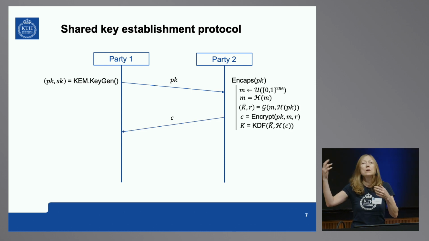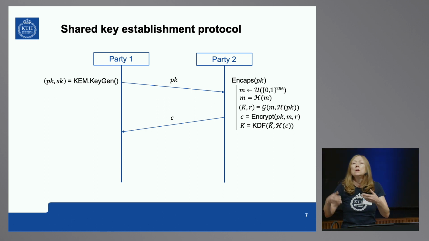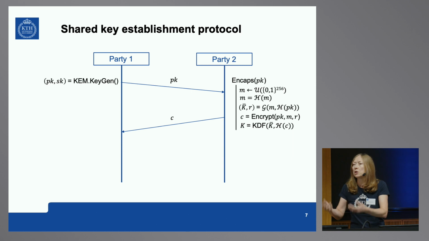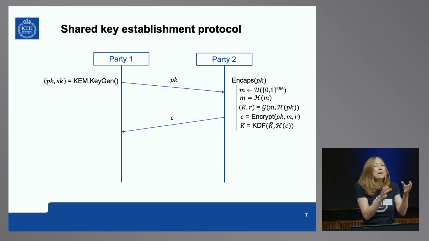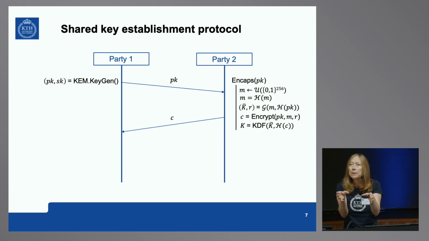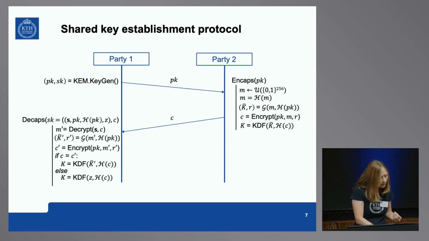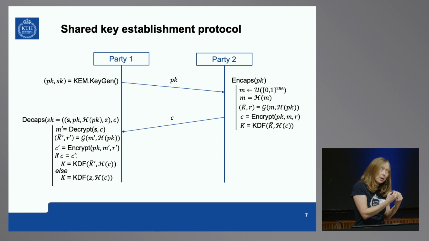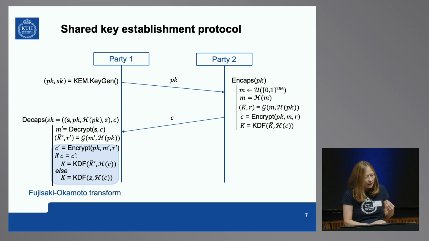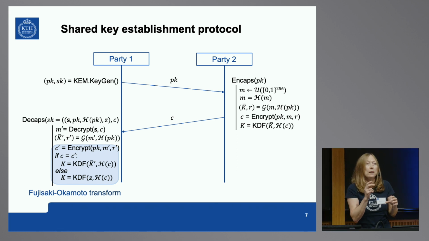Party 2 is doing the encapsulation, and here you see the steps of the algorithm. We don't have to go into details, but the encapsulation is running encryption and then gets this key encapsulated within encryption. So basically the message which is encrypted is something you derive your shared key from. Party 1 will decapsulate, getting that message out of the secret and getting the shared key from it. And what you see here at the end, the first 2 lines you see in the pseudocode are sufficient to get the key.